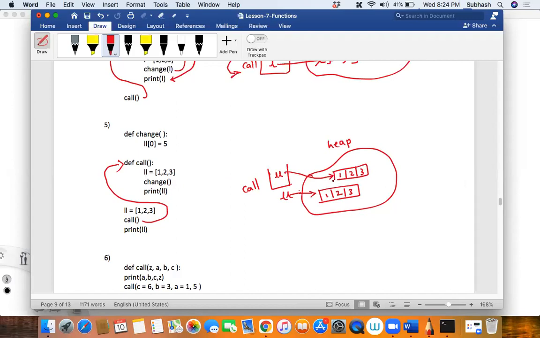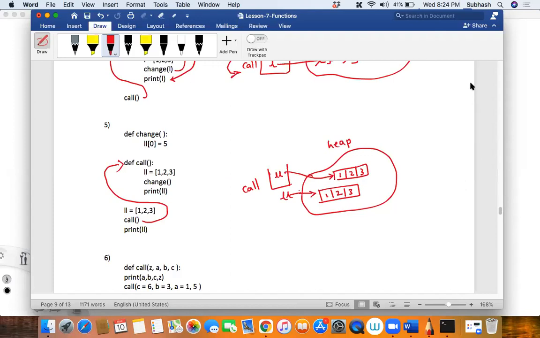Guys, is this clear? It is not pointing to the same list. It is pointing to some other list. Okay, now is that clear till here? Then what happens, Akshada? Then it will call change. One second, Rajeshwar has not understood.